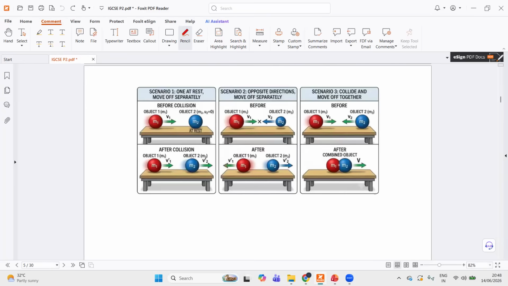All right, now first, momentum is a unique topic of paper 2, right? So let's look at the three scenarios. In the first scenario, a moving object collides with a stationary object, and after the collision, they move in the same direction, but not together. In questions like this, I always ask my students to write down a base equation. That helps them a lot. So the base equation for this scenario could be like this.